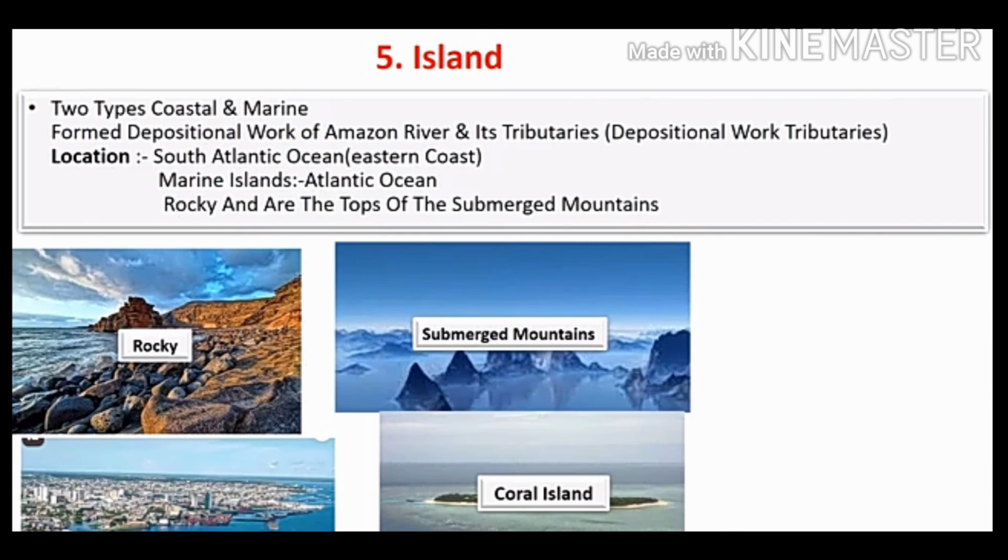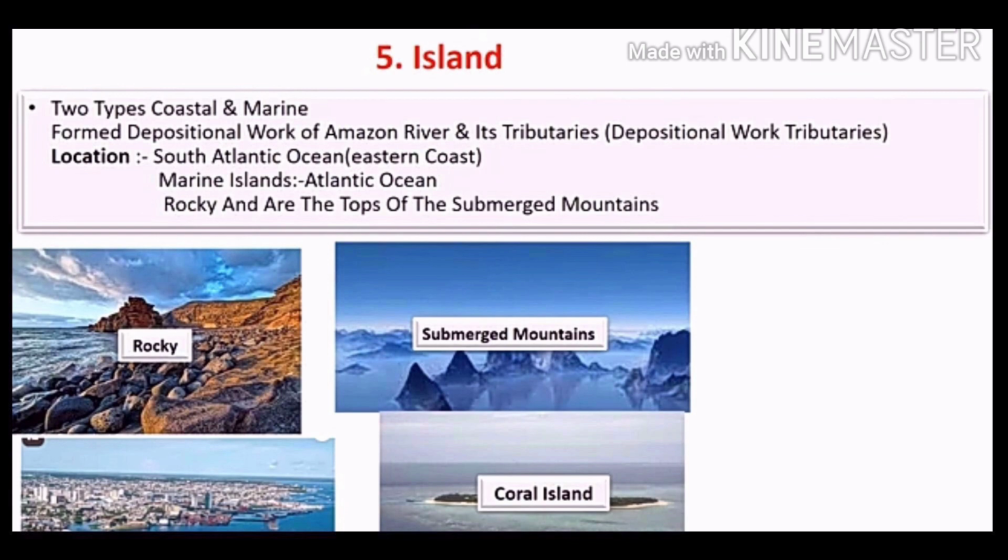Now, the fifth physiographic division is islands. Students, we have already studied the islands in the physiographic division of India. What is an island? Here we are going to study the islands of Brazil. Besides the mainland, some islands are also included in Brazil. They can be classified into coastal islands and marine islands. First, we will see coastal islands.